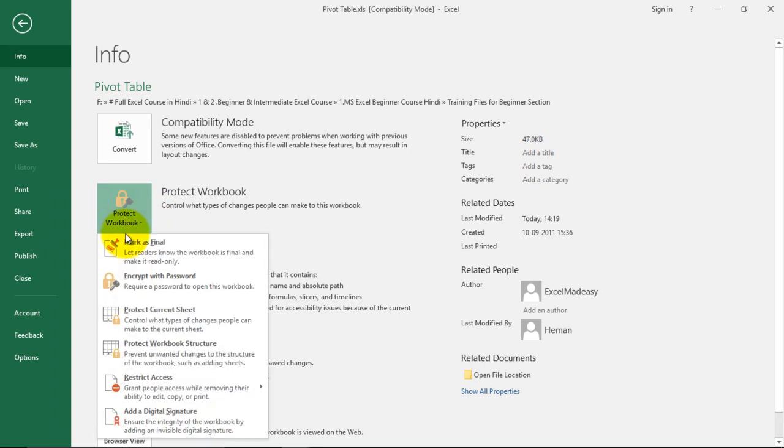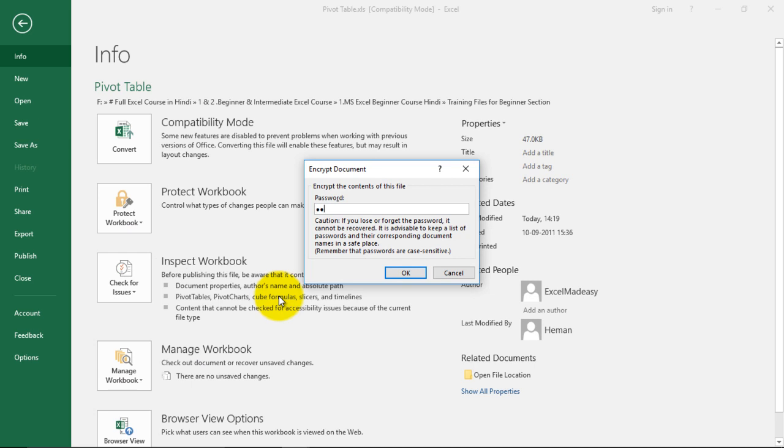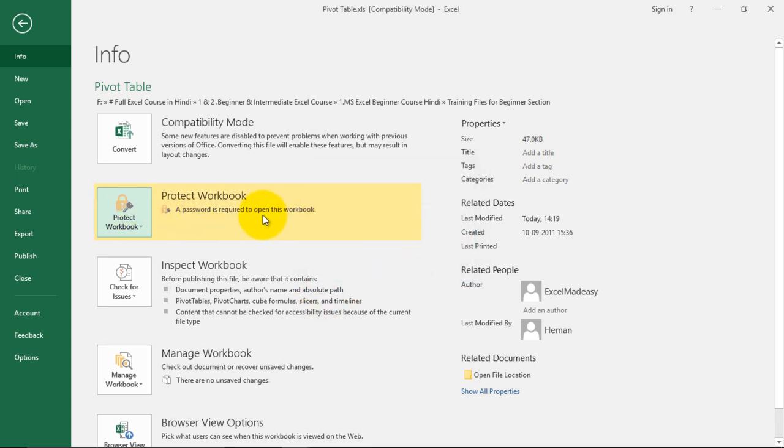I click on protect workbook and I choose encrypt with password and I give it a password 123. I'll press 123 again. Now the color is changed and the workbook is now protected.